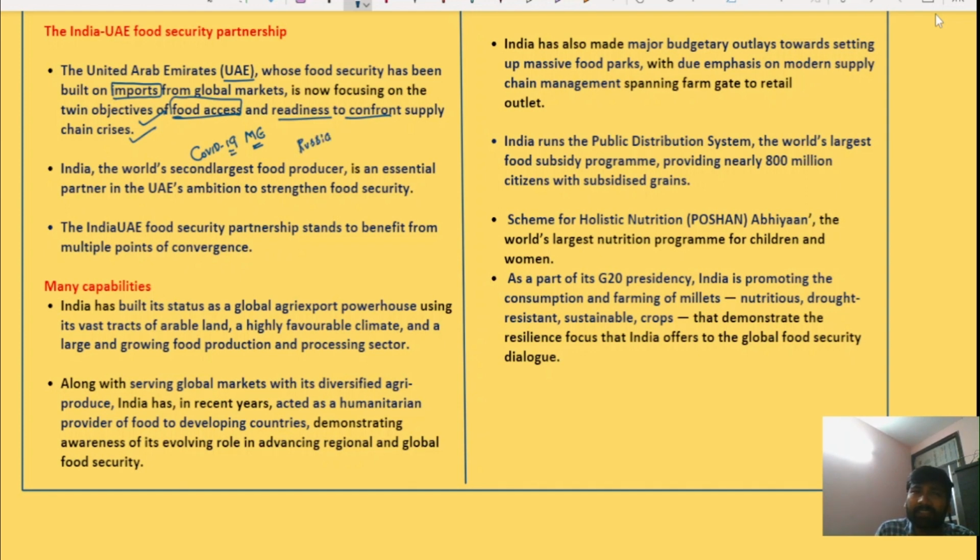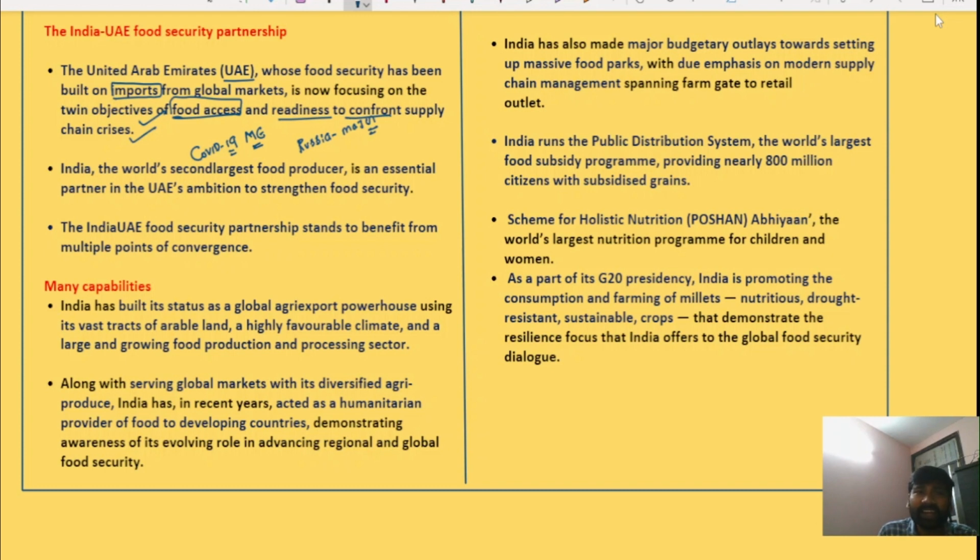The food crisis is a major challenge because Russia and Ukraine together are known as the wheat basket of the world. So the world has been facing a food crisis and a supply chain crisis with respect to food. Therefore, UAE found a new partner, India.